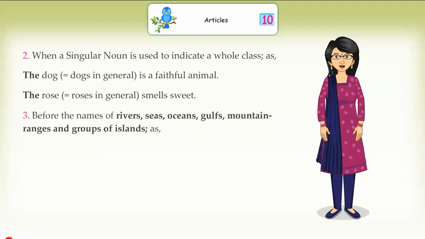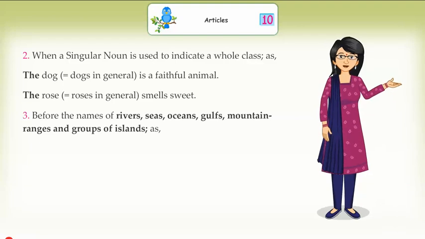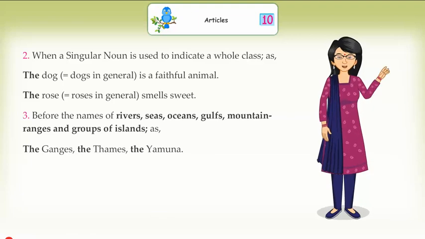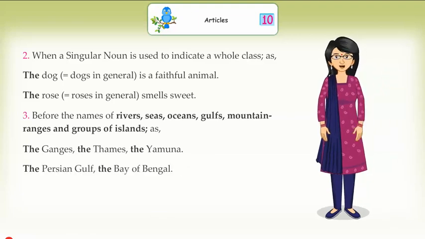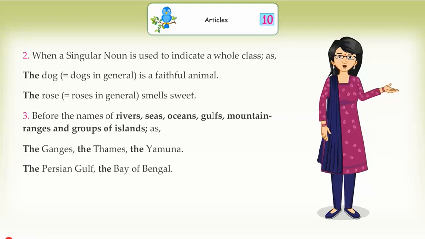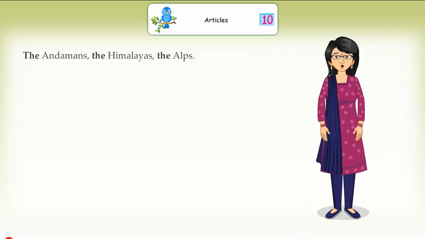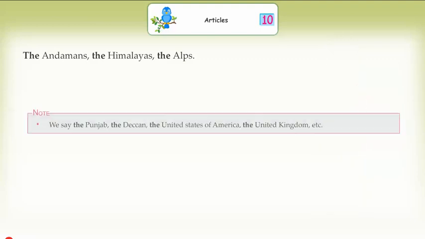Before the names of rivers, seas, oceans, gulfs, mountain ranges, and groups of islands, as the Ganges, the Thames, the Yamuna, the Persian Gulf, the Bay of Bengal, the Red Sea, the Indian Ocean, the Andamans, the Himalayas, the Alps.